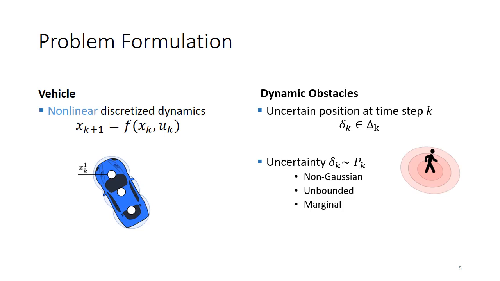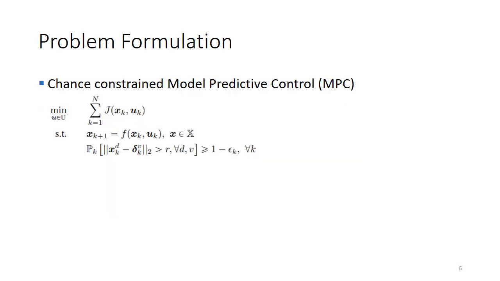But we restrict ourselves to the marginal case, where the probability at time k is independent of the probability at time k plus 1. In this setting, we formulate a chance constraint model predictive control problem, where we have an objective that specifies if we want to make progress towards our goal. We have our dynamics, and we have chance constraints on the collision avoidance.